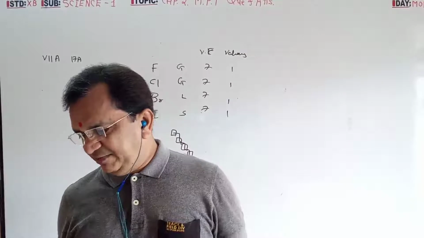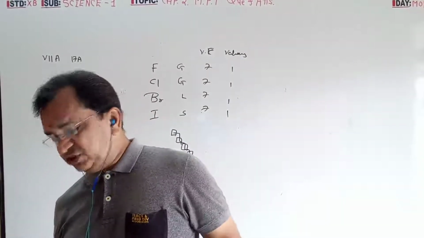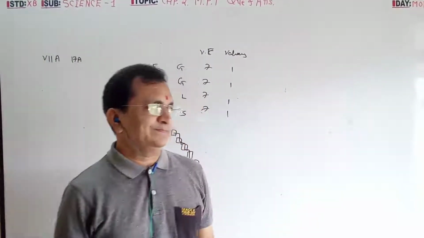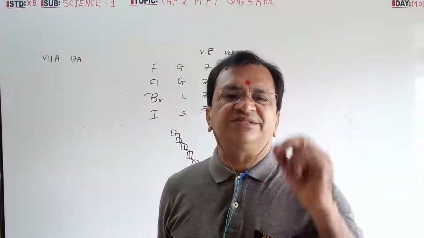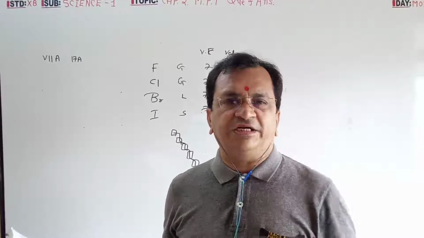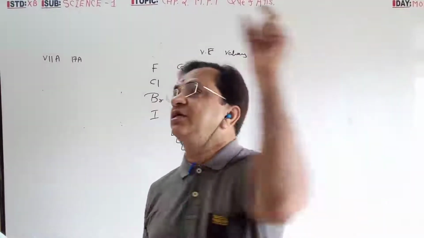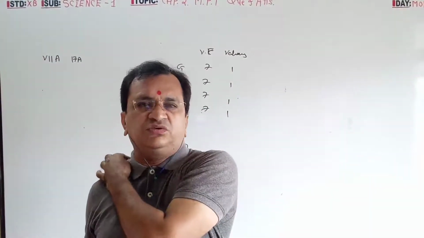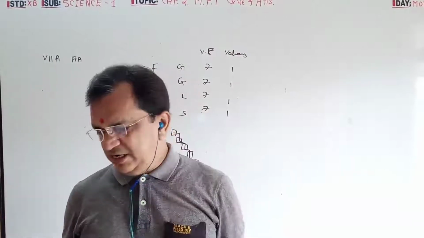Name and symbol of the element described. The atom having the smallest size: hydrogen, with atomic number 1. Start from hydrogen, then helium with 2, the last group helium, an inert gas.